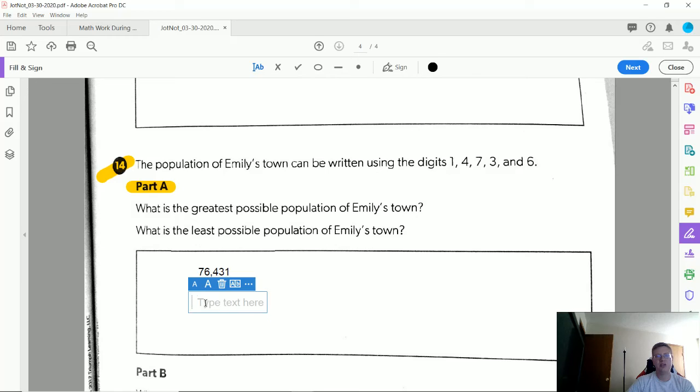I put the smallest number in the smallest place value, and that would give me 1, followed by 3, 4, 6, and 7. And I intentionally chose this one because there was a little bit of confusion when we were working on this during the year. So hopefully that's a good review for us.